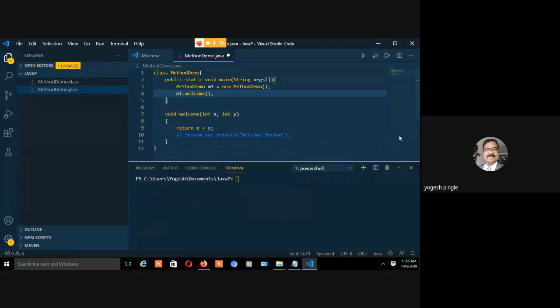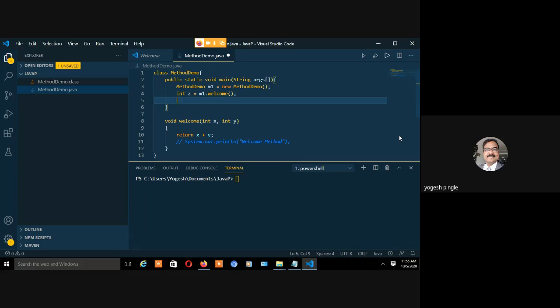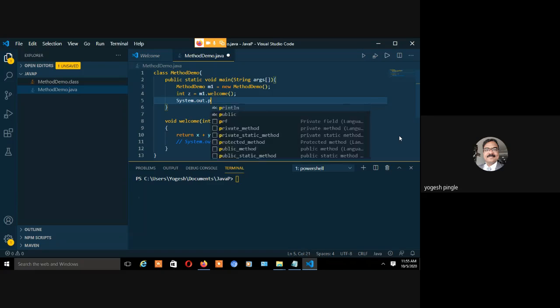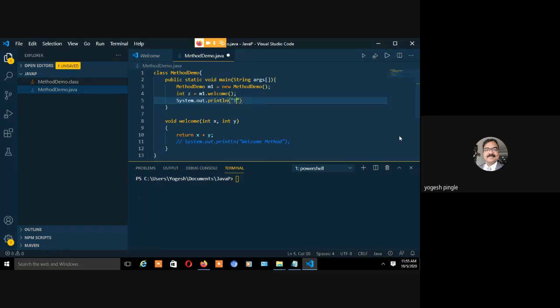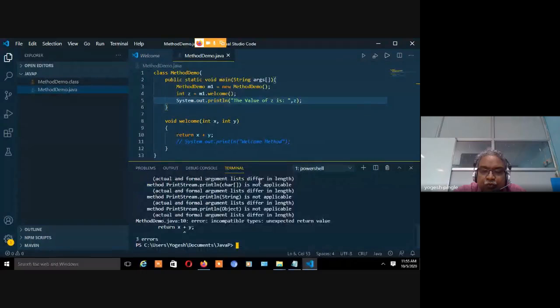So if it returns x plus y, I should have an integer variable over here. Let's say int z equal to this, and I will write here system.out.println, the value of z is, and over here I will write z. Now it makes sense. Let's see whether I can run this program.